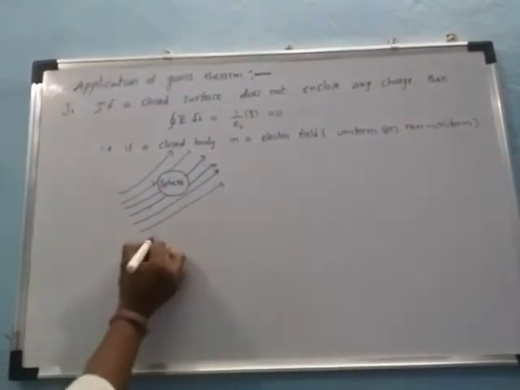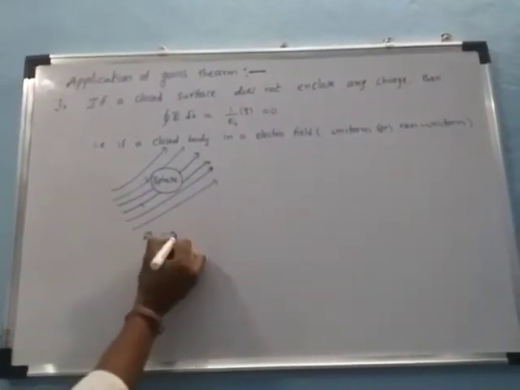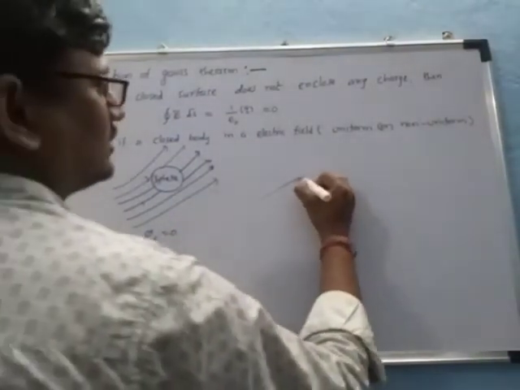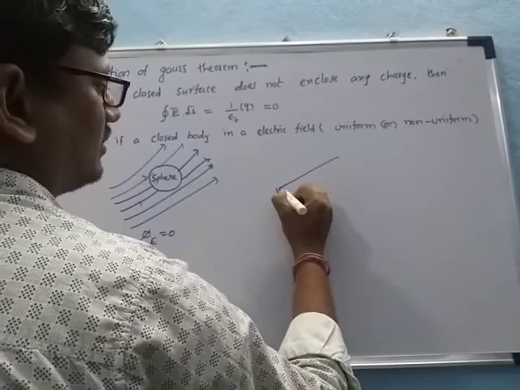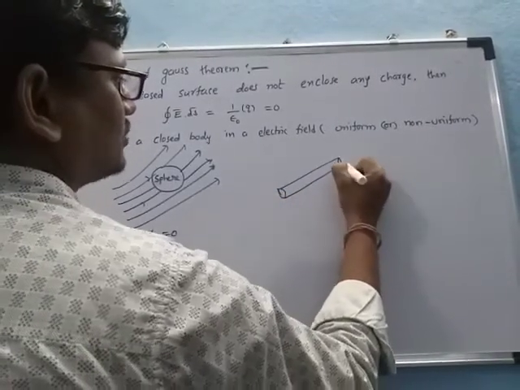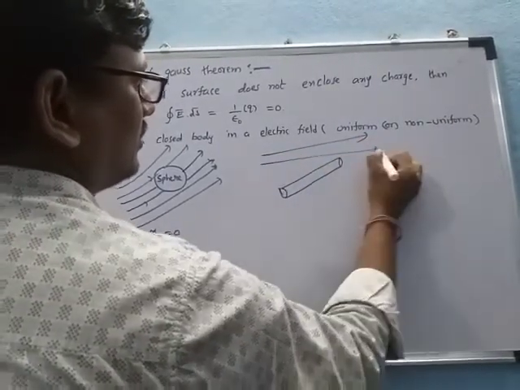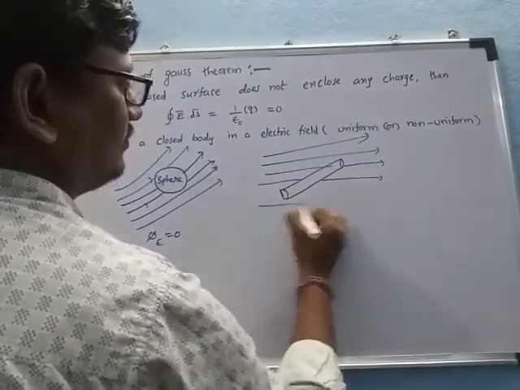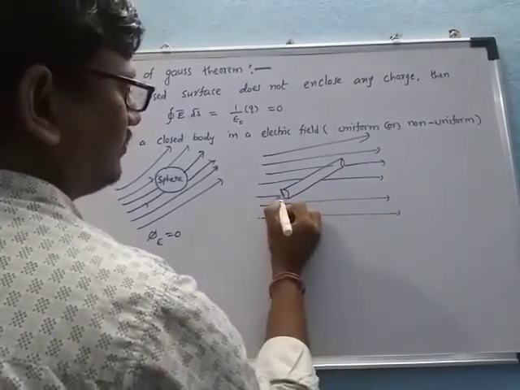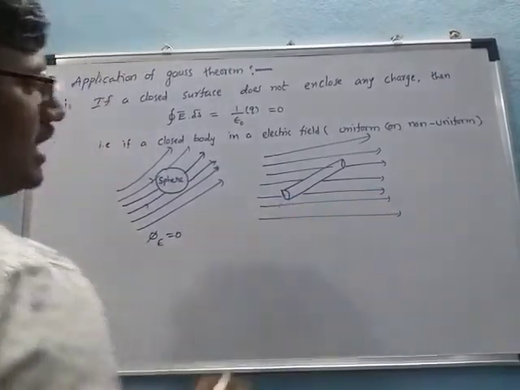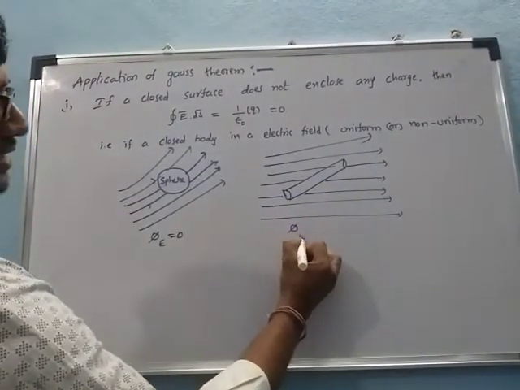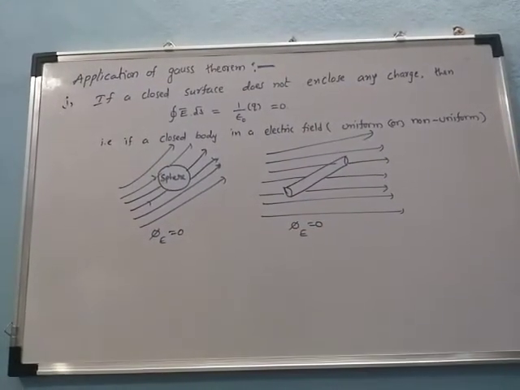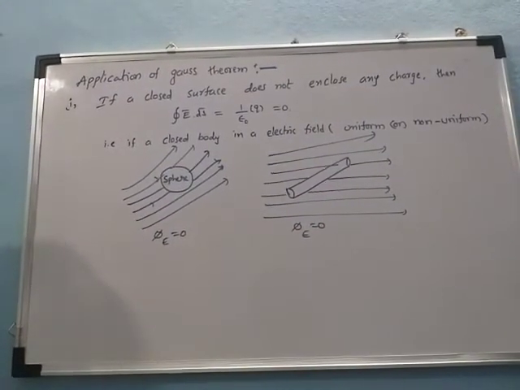That is, the electric flux will be equal to 0. Here we also take a cylinder, which can also be placed in a uniform or non-uniform field. That electric flux will also be equal to 0.